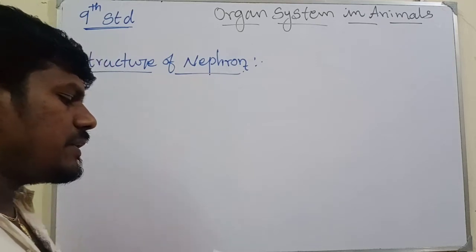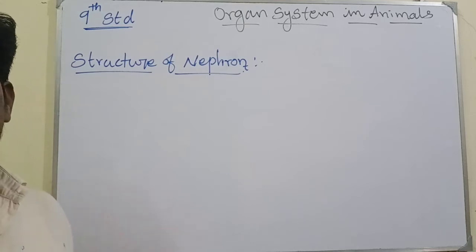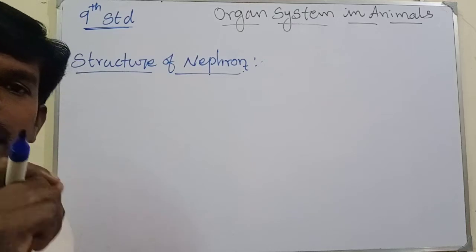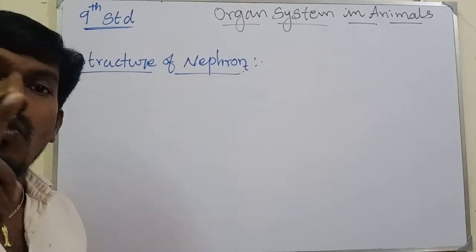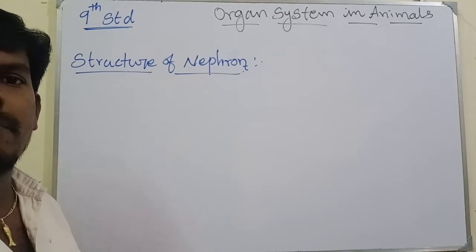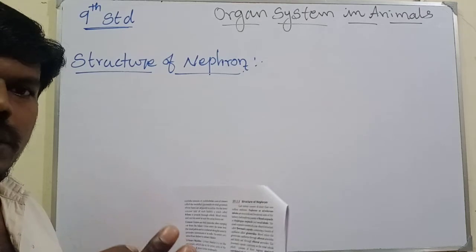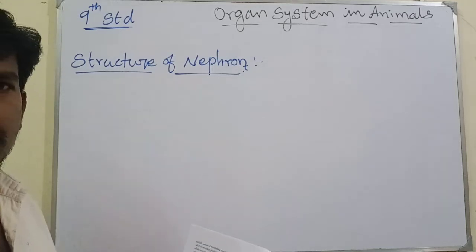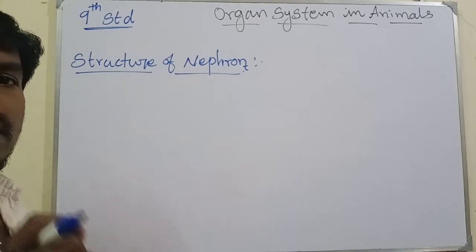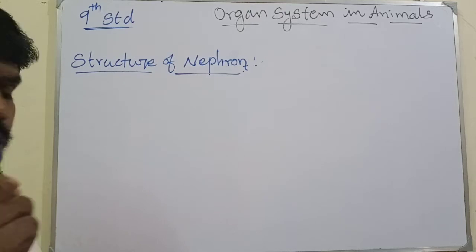Each kidney consists of more than 1 million nephrons. Why do I mention each kidney? Because one pair of kidneys is present, in the abdominal region on the dorsal side, along the backbone, at the bottom of the stomach. In each kidney, one million or more nephrons are present.